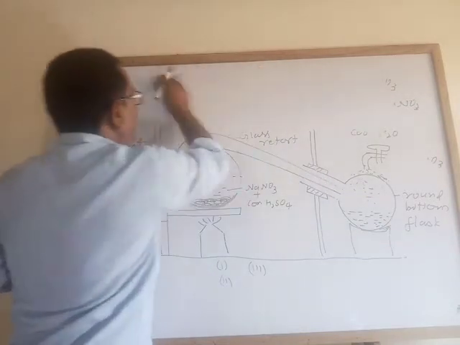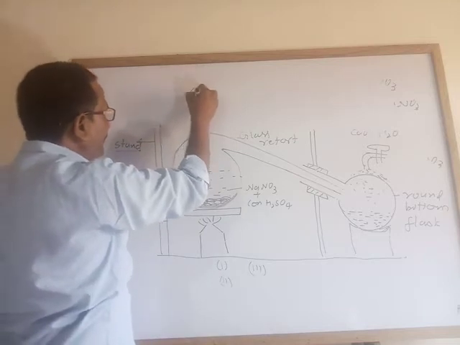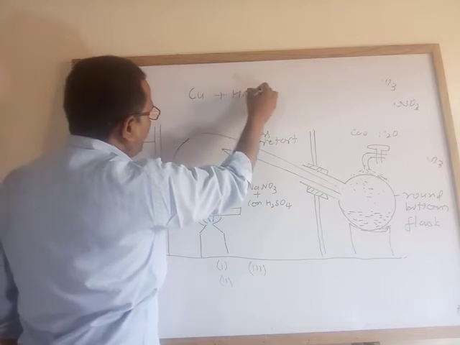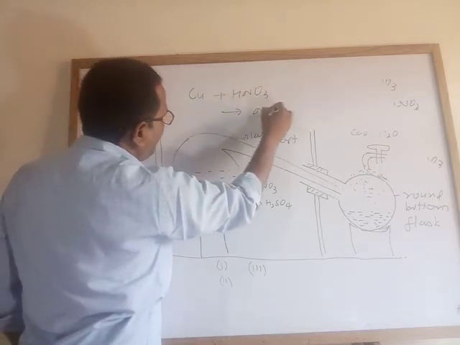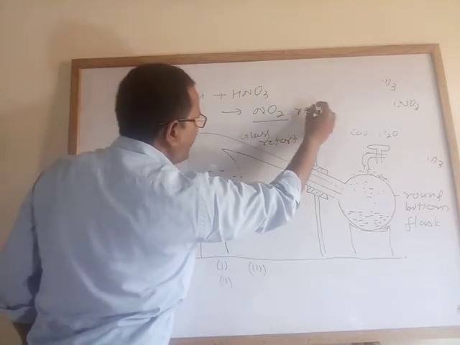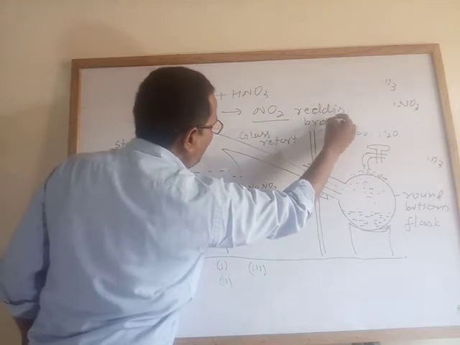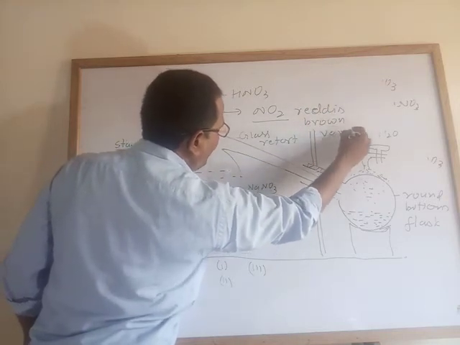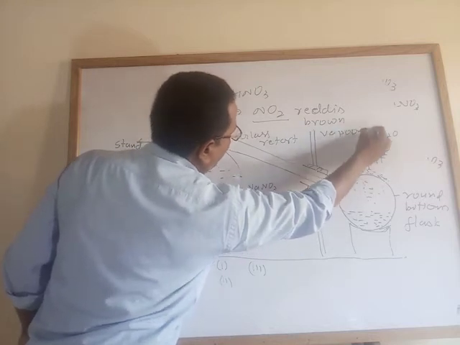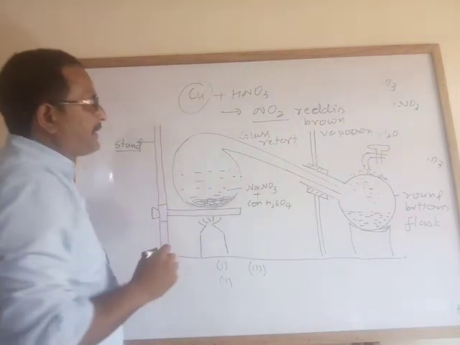When nitric acid reacts with copper turnings, it forms nitrogen dioxide, reddish brown vapor.